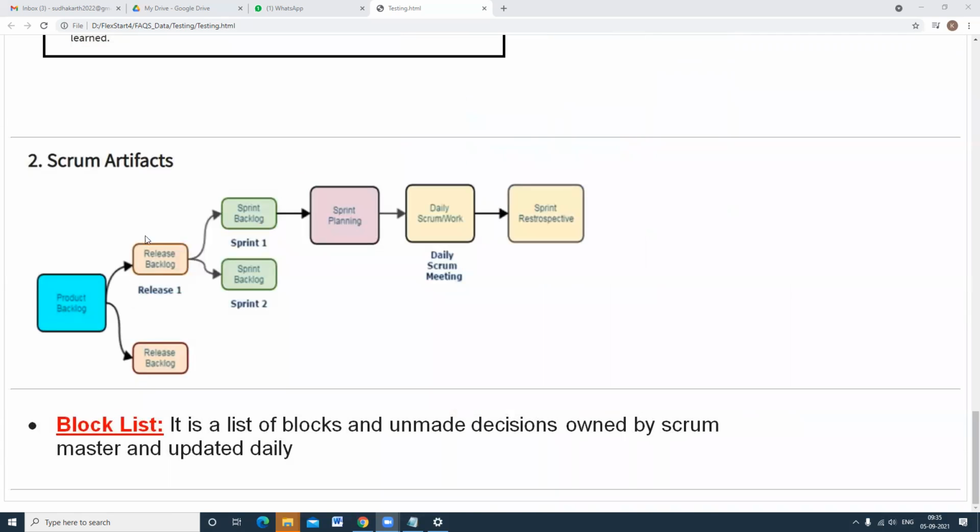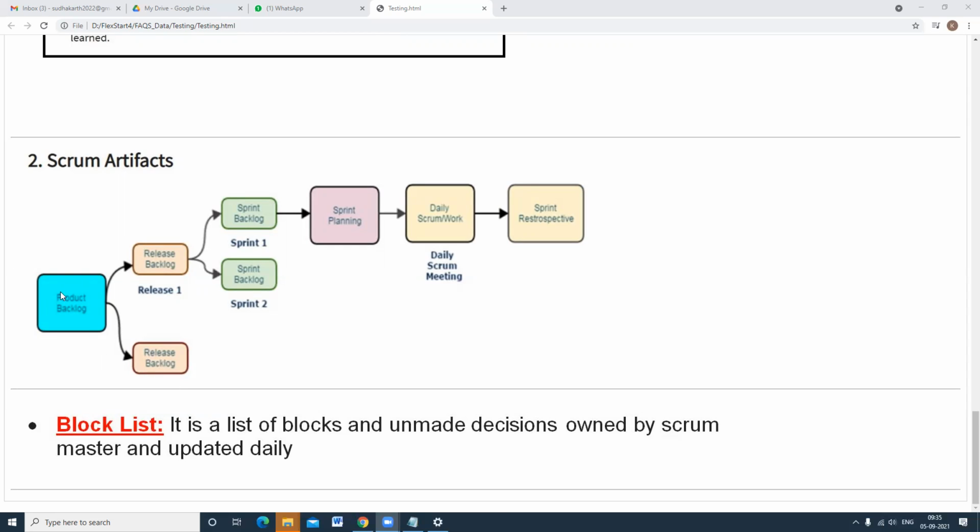See, this is your release 1, which means the first month. Release backlog means release 2, release 3, release 4, so every month. Product backlog means, suppose for this product, this year I want to develop 100 user stories. In release 1 I am going to deliver 10 user stories, in release 2, 20 user stories, in release 3, 10 user stories. That is my plan. So release means how many user stories in a particular month.